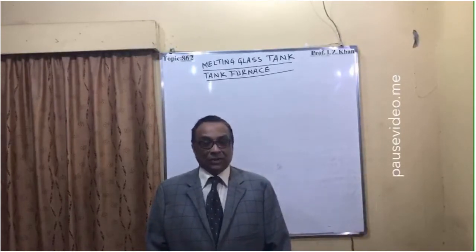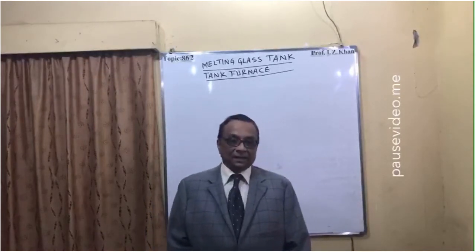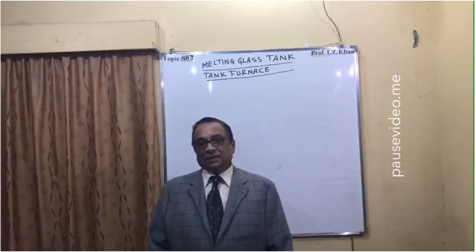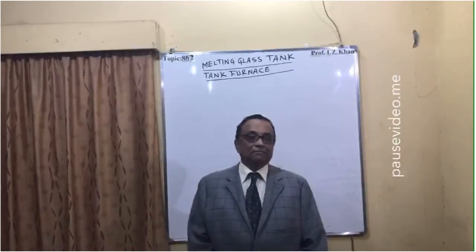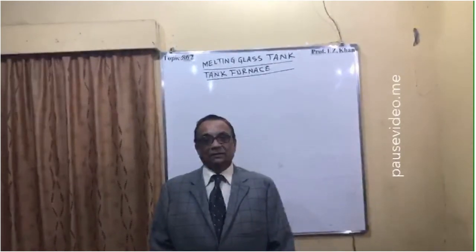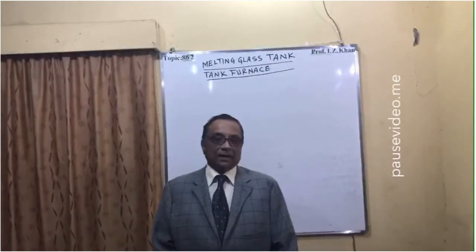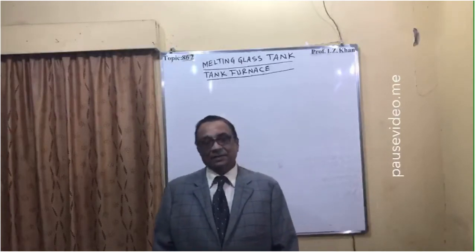It is a huge tank where the base material is heated, and it is a regenerative type of furnace where heat economy is there, and heat is provided either by electricity or by gas, burning of the gas.